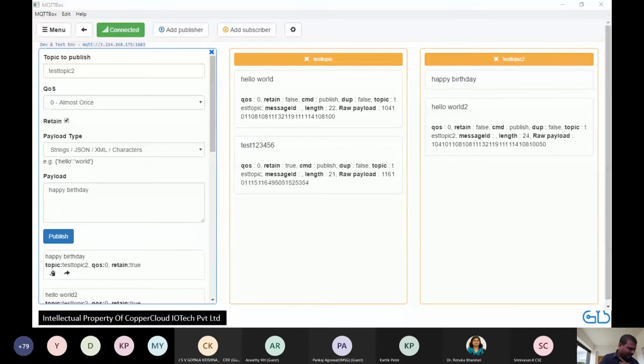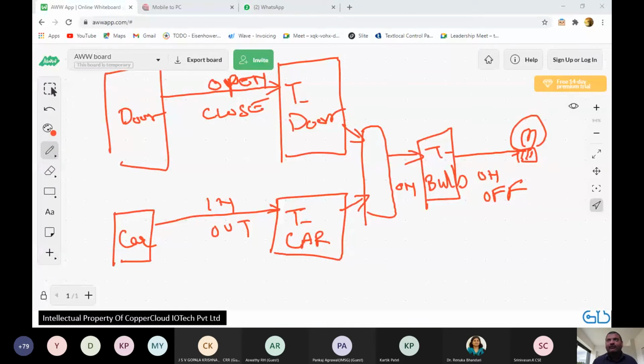I'm having some trouble with my mobile. Just bear with me. Okay, 192.168.43.191. So let me show you my mobile screen.